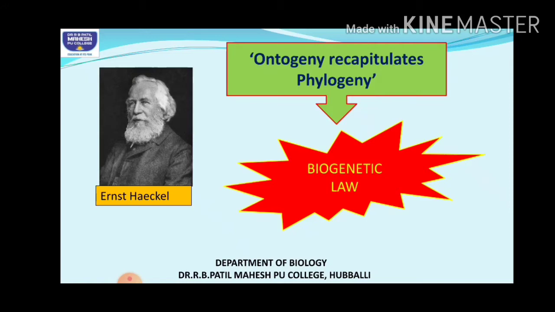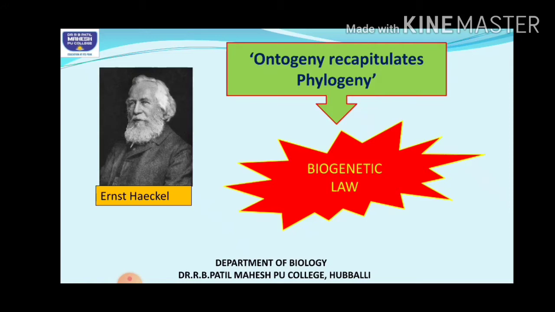For example, another example I can give you is the tadpoles, that is the larva of amphibians like frogs. They just look like fishes, right? They have gills and fins, the same as fishes appear. So this suggests that fish is the ancestor of amphibians. Amphibians have evolved from fishes only. That is why they are repeating their structure.